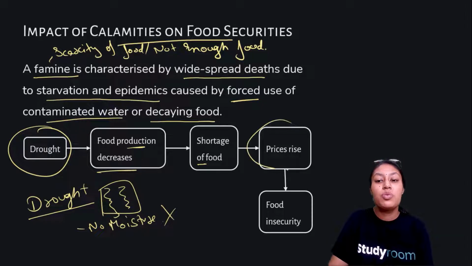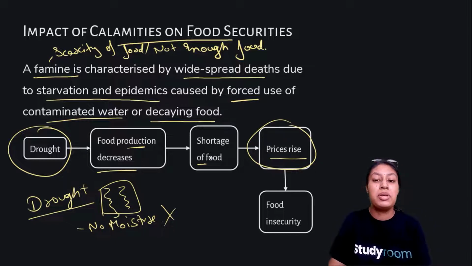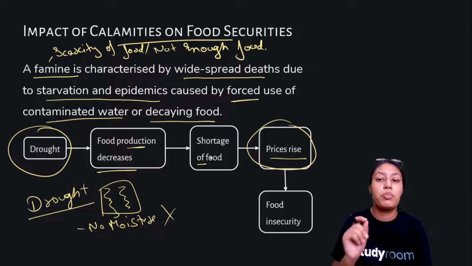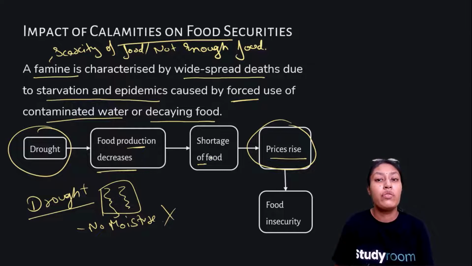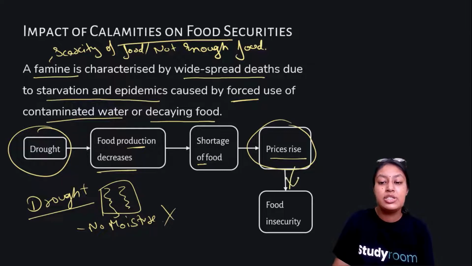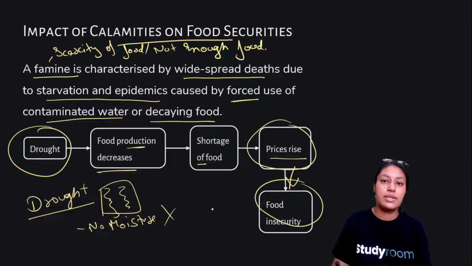This leads to price rises. Means the price of a particular food or particular kind of vegetable or crop goes very very high. And for some people, or in our country, for most of the people, it becomes difficult to afford the food which is of very very high price. Okay, and this leads to food insecurity.